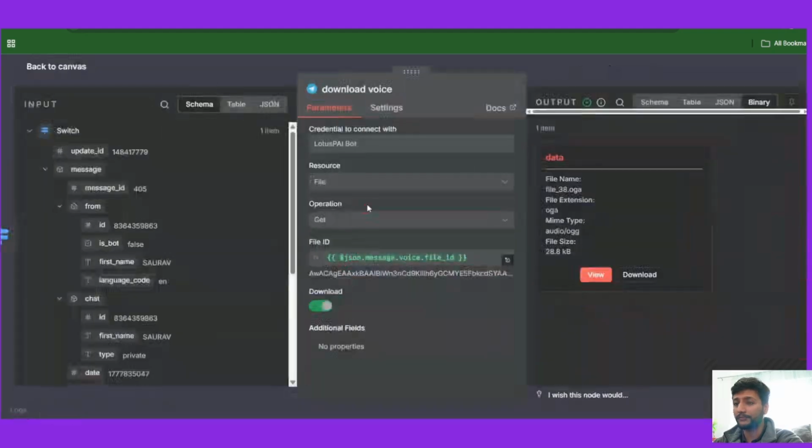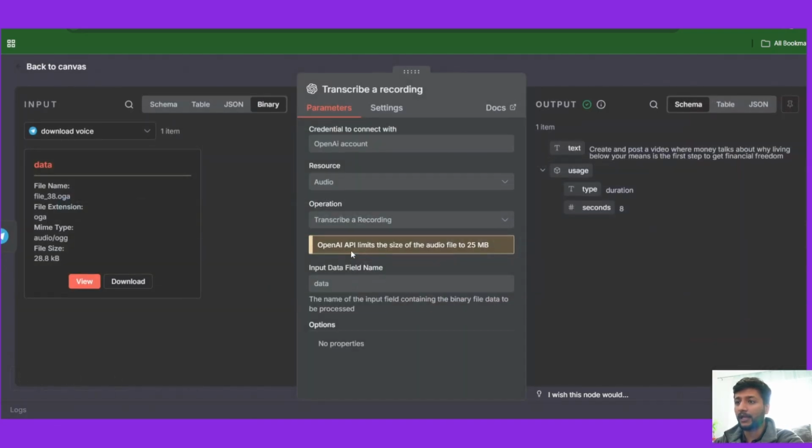Once it takes the voice note, it downloads the voice using the Telegram node. And then I use an OpenAI transcriber, which transcribes the recording. This is the file that I sent. It transcribes the recording and converts it into text. So this is the text that it converted into: Create and post a video where money talks about why living below your means is the first step to get financial freedom. So with this one input, it's going to create an entire video.